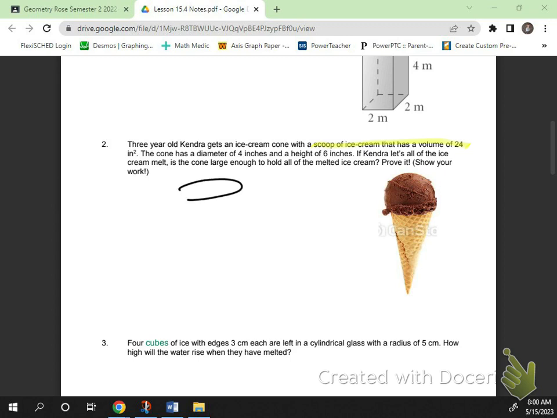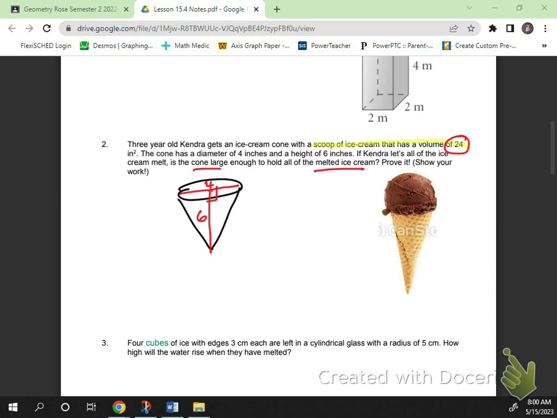Three-year-old Kendra gets an ice cream cone with a scoop of ice cream that has a volume of 24 inches cubed. So the scoop itself, the ice cream scoop, has a volume of 24 inches cubed. That's a sphere, right? The cone has a diameter of 4 inches and a height of 6. So I'm just going to re-sketch my cone over here. It has a diameter of 4 inches and an altitude height of 6. If Kendra lets all the ice cream melt, is the cone large enough to hold all the melted ice cream?